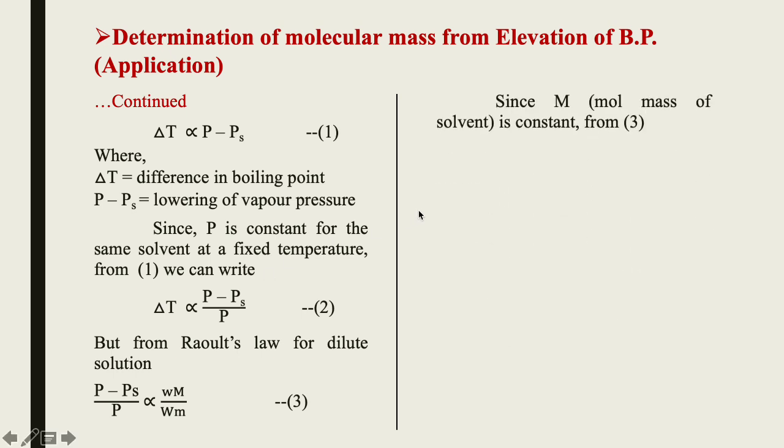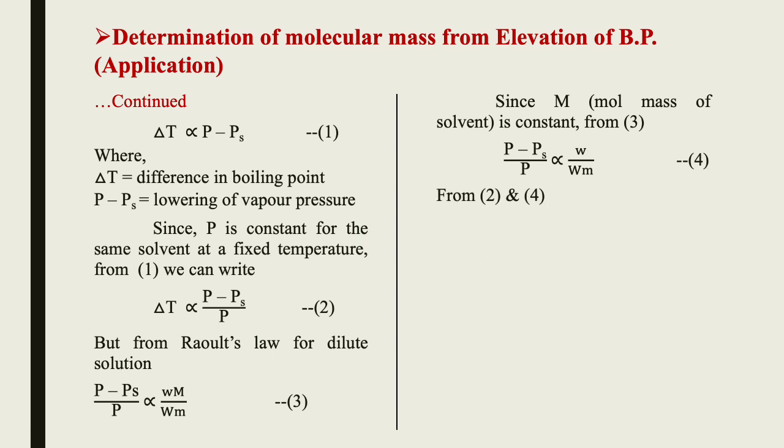Since M, the molar mass of the solvent, is constant, from equation 3 we get equation number 4: (P minus Ps) divided by P is directly proportional to small w divided by capital W into M.